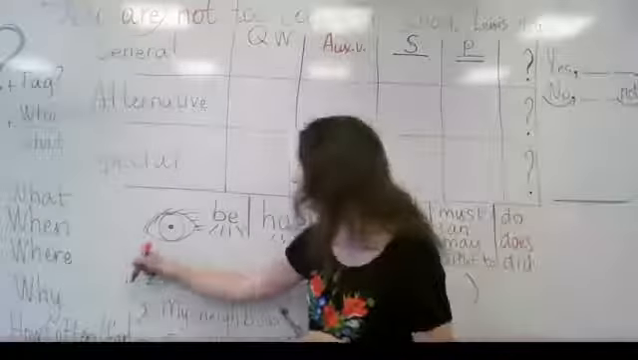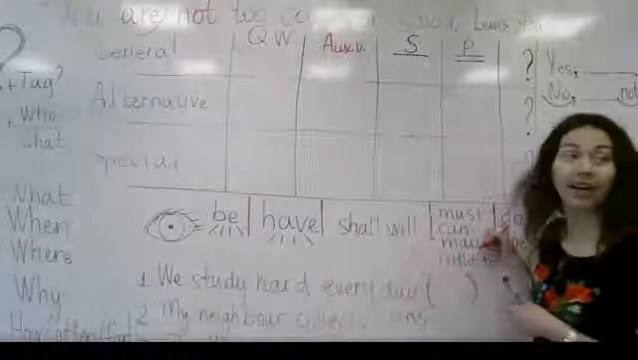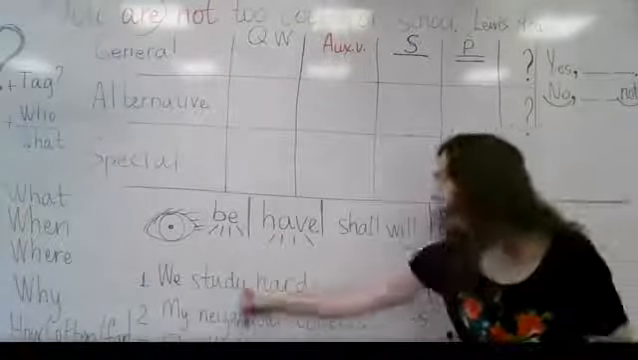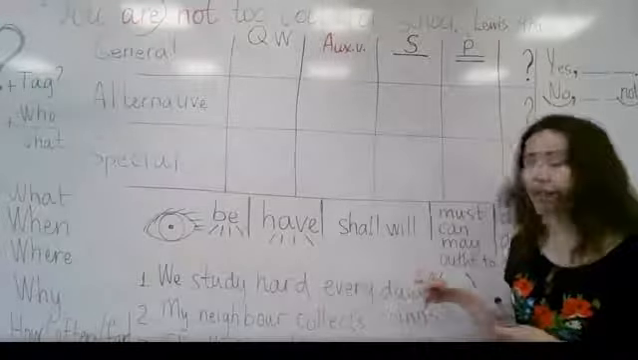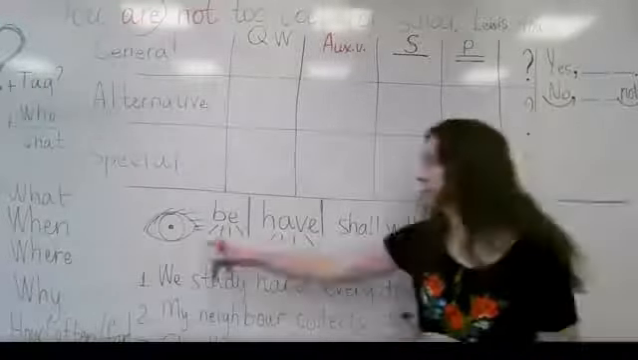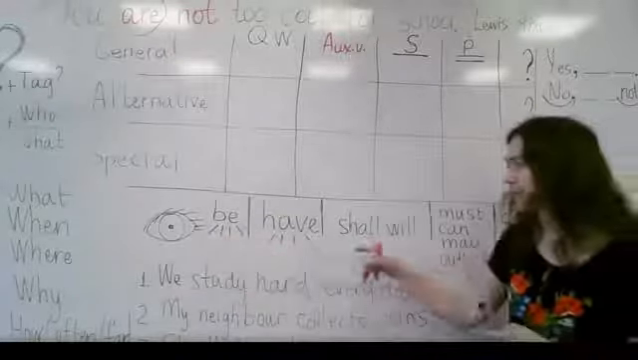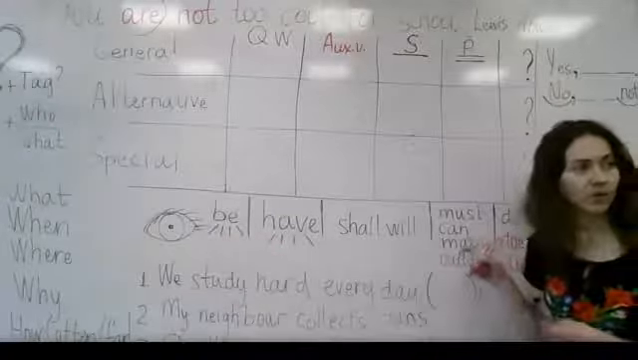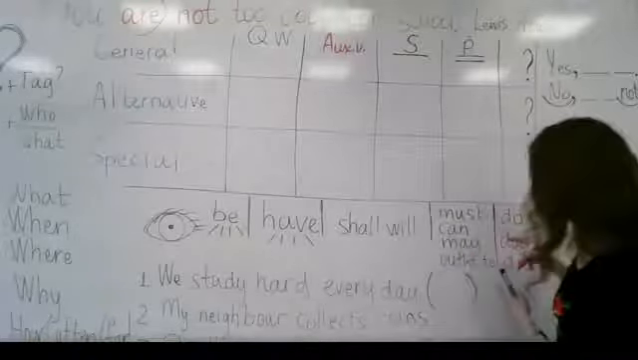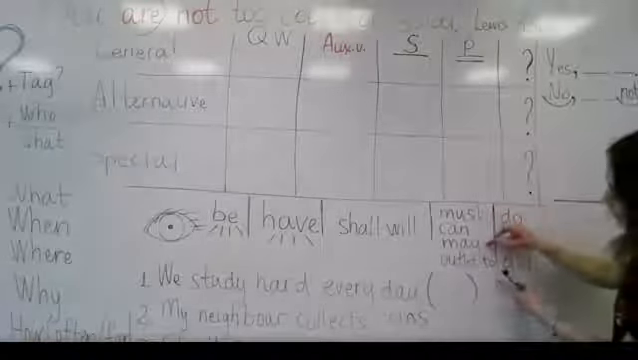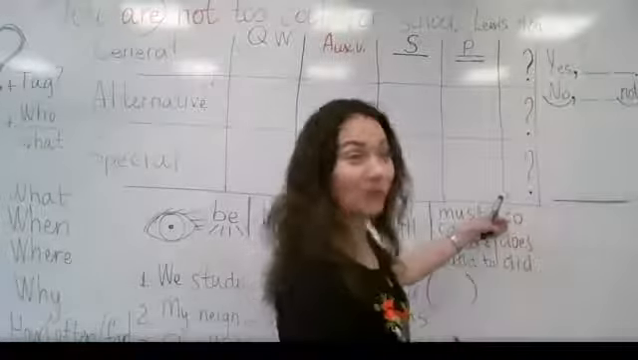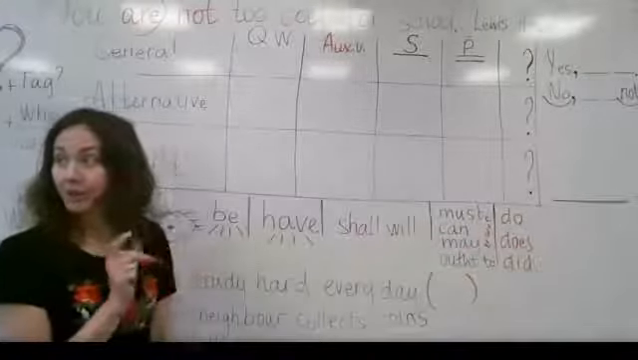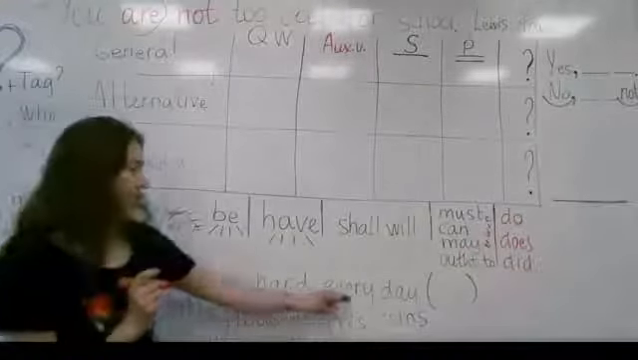Step number 1, we look for forms of these verbs. Do we have any of these forms in this sentence? We study hard every day. Any forms of am, is, are, was, were, have, has, shall, should, will, would. Any of these words? No. Here we have no word. Remember? No word. Use do, does, did. So we have only these three options left. Do, does, or did. We study hard every day.